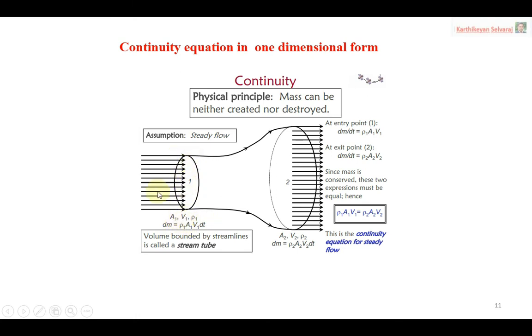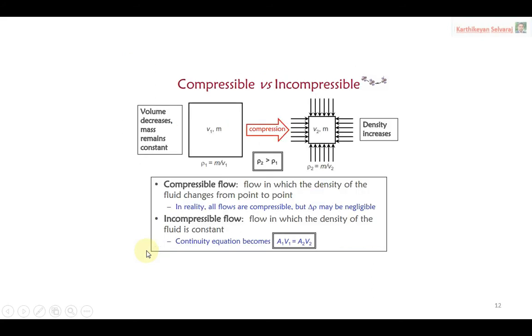I have the area at the particular location, the velocity of the flow, and the density of the medium. Whether you are taking liquid or gas, it has a density, and that density you have to consider. The area is in meter square, velocity in meter per second, and density in kg per meter cube. The common terms get cancelled, and automatically you get mass flow rate in kg per second. So A1 V1 rho 1 should be equal to A2 V2 rho 2. That is what the continuity equation says: rho 1 A1 V1 equals rho 2 A2 V2. It is only for the one dimensional continuity equation.